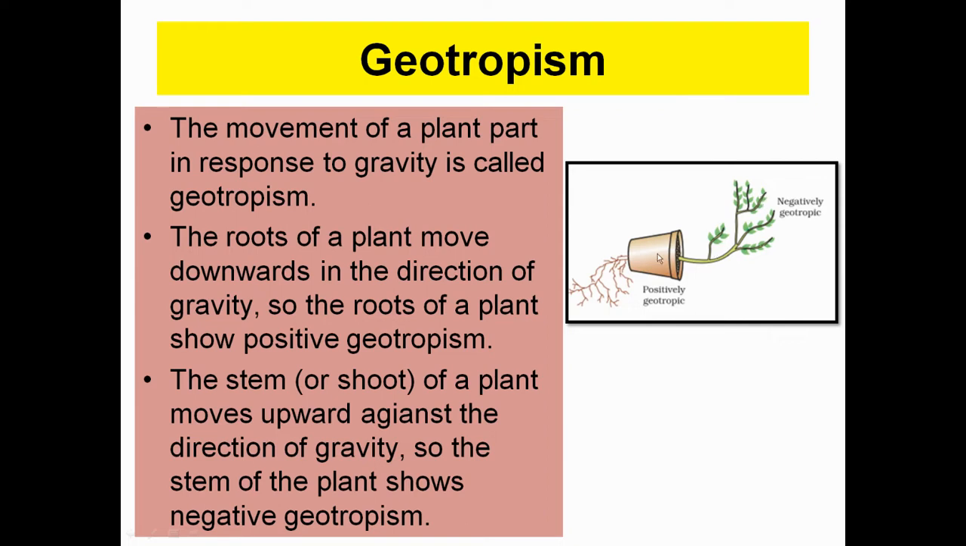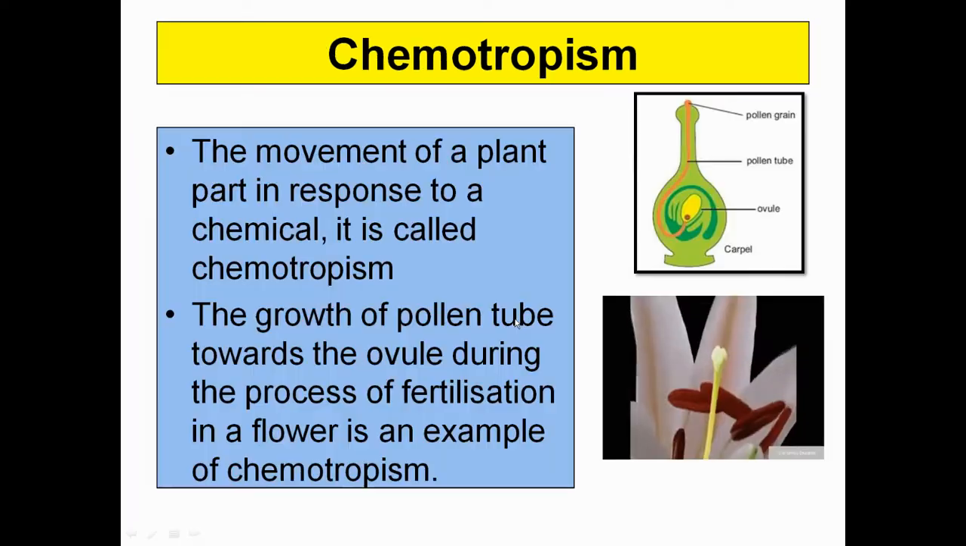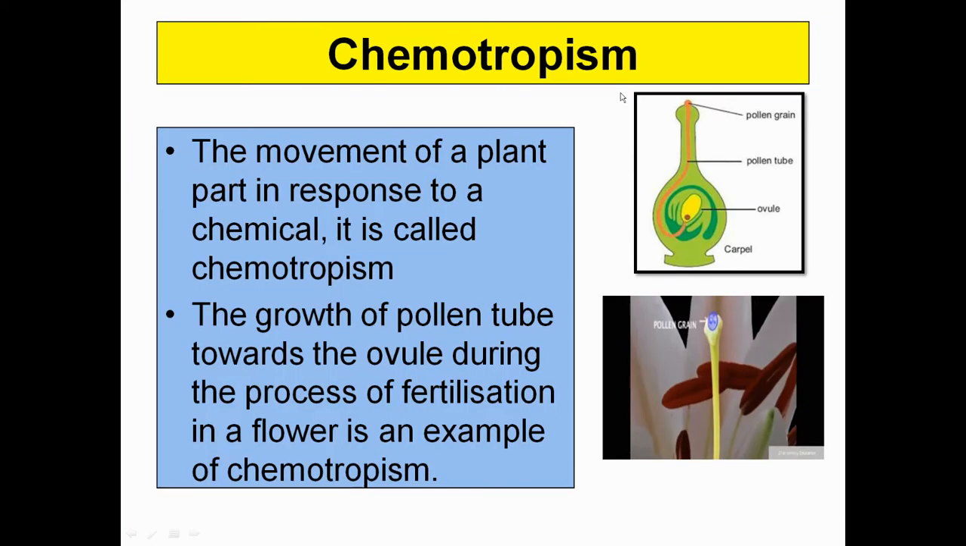As you can see, if the pot is being placed in a tilted position, the stem always grows away from that of the gravity in the upward direction, and root will always grow in the direction of the gravity, that is positive geotropism. Okay. Now come to the chemotropism.